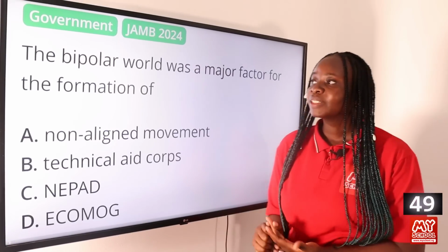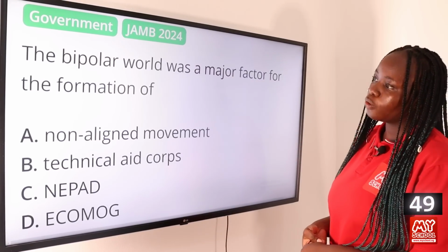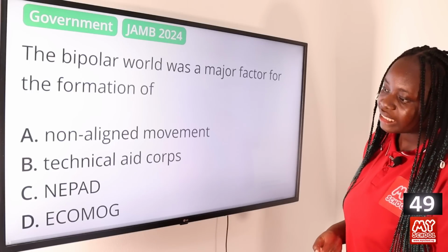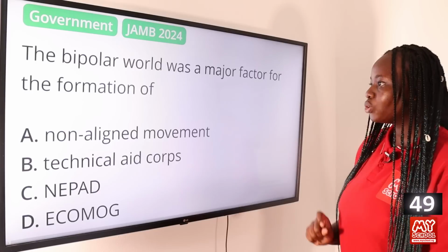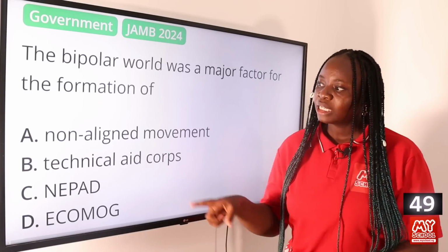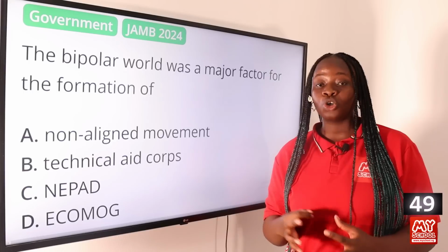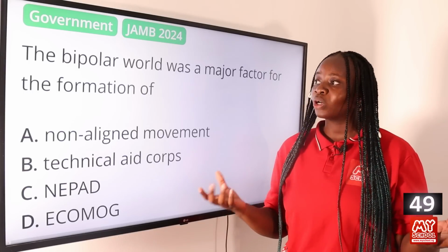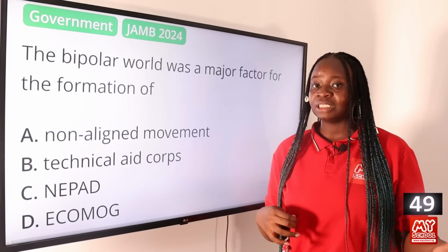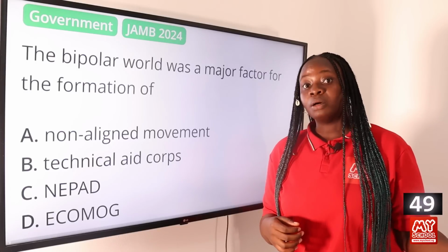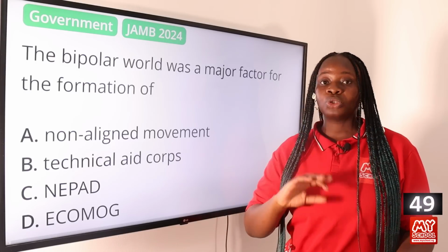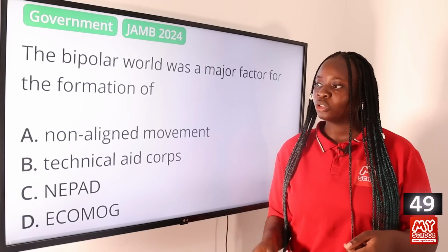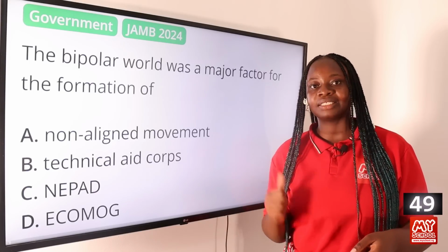Question 49. The bipolar world was a major factor for the formation of A. Non-aligned movements, B. Technical Aid Corps, C. NEPAD, and D. ECOMOG. The answer to this question is option A, non-aligned movements. Once again, the non-aligned movements consist of a group of countries that do not belong to any of the ideological power bloc in the 1960s. We're talking about the East and the West, the communist and the capitalist. So they do not belong to either of this power bloc, and they chose to come together as a group to discuss how they can move their nations forward. So option A, non-aligned movements, is the answer to this question.